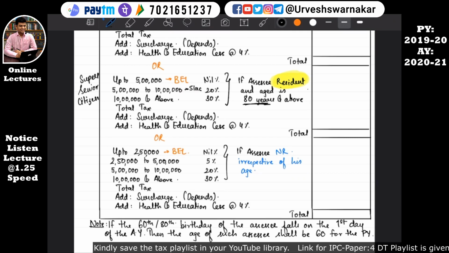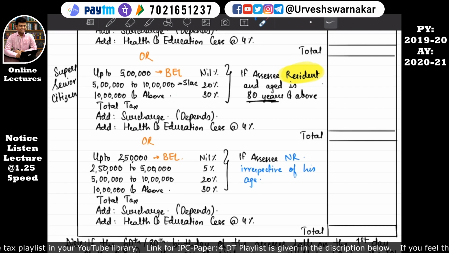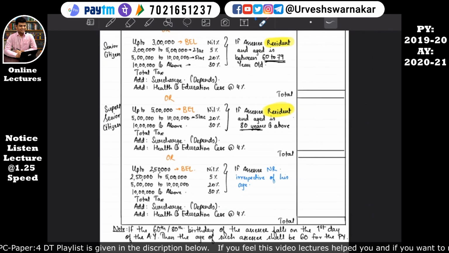So if the assessee is non-resident, then irrespective of his age, whether he is a normal citizen, senior citizen or super senior citizen, his slab rates will be: for the first 2,50,000, that is the basic exemption limit, nil. For the next 2,50,000, the tax rate will be 5%. For the next 5 lakh, it will be 20%. For income over and above 10 lakh, it will be 30%. I hope this is quite clear to you all.